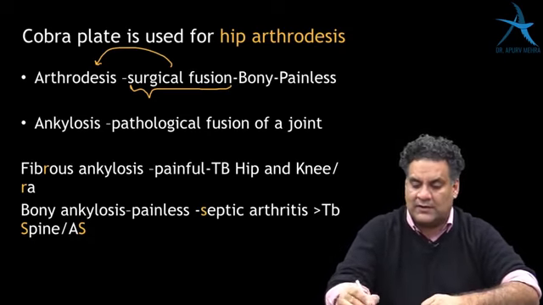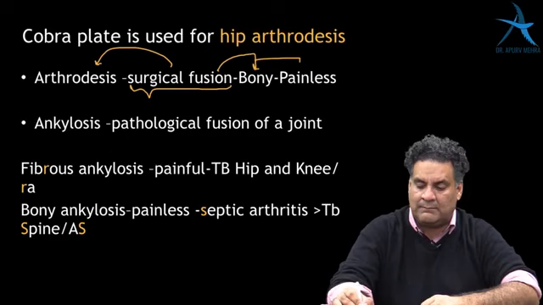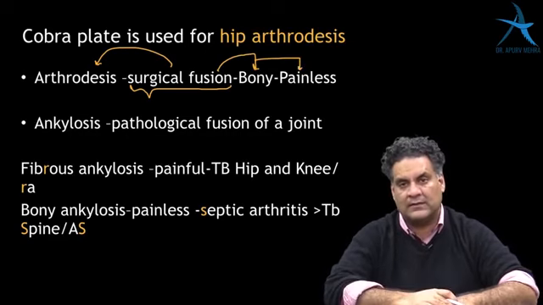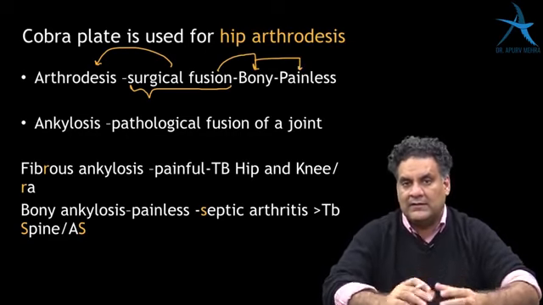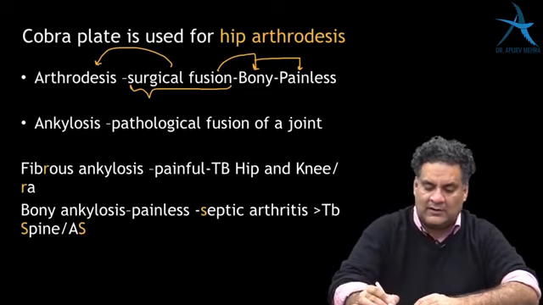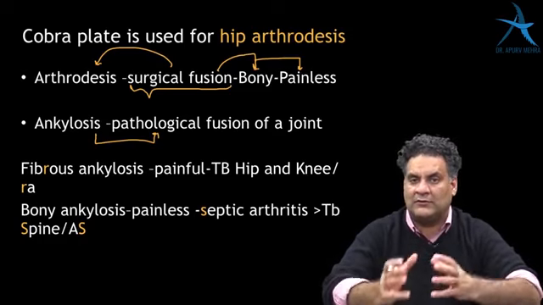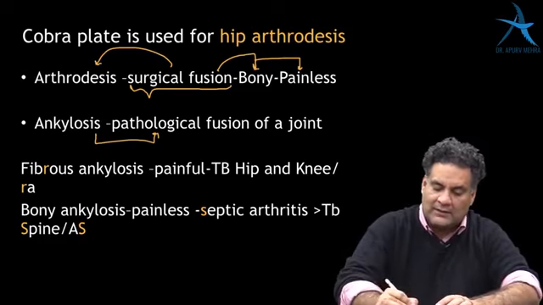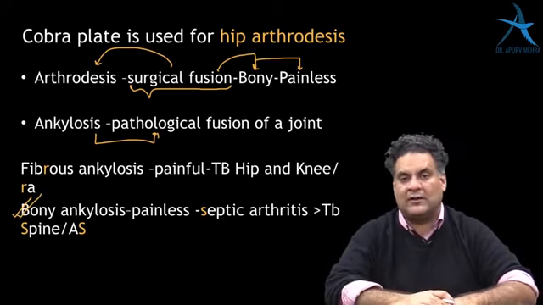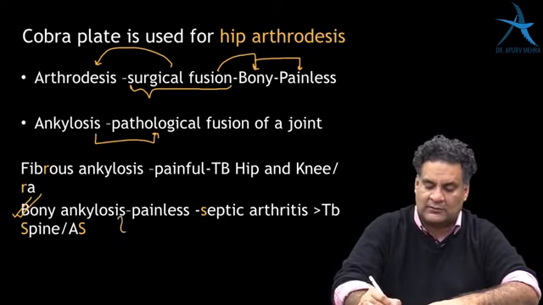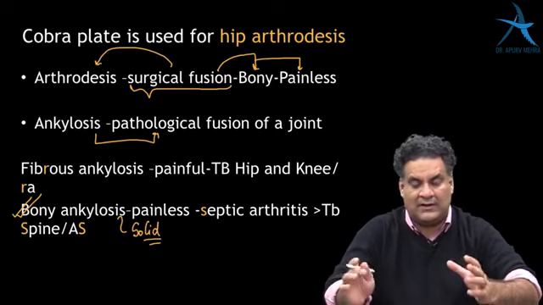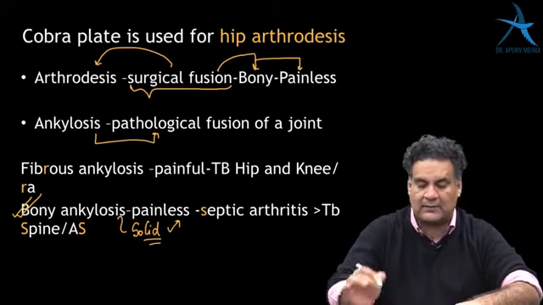Whenever the surgical fusion will occur, it will be bony and it will be painless. It will have two features. As compared to it, when a disease fuses a joint, it will be called a pathological fusion. Pathological fusion is divided into two parts according to severity and quality. If there is complete fusion, it's called a bony fusion, which is called solid fusion. So bony is solid, and whenever it's bony, it's going to be painless.